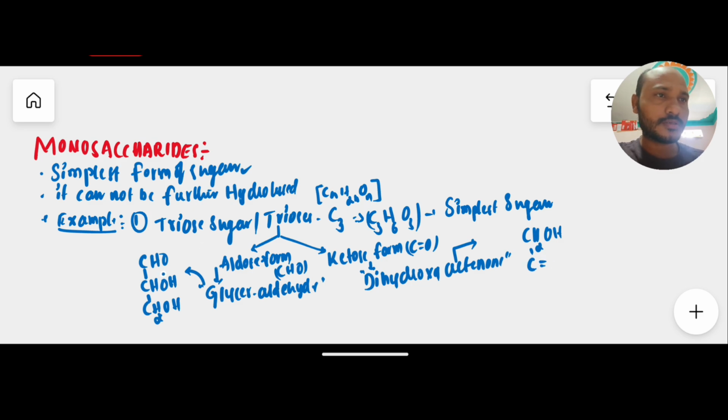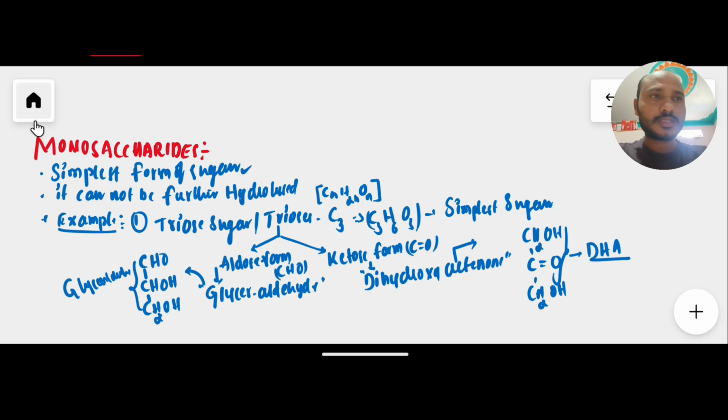In the aldose form, at the first carbon we have the aldehyde functional group, but in the ketose form the keto functional group is present at the second carbon, and then CH2. This is the dihydroxyacetone phosphate formula, and this one is glyceraldehyde. So likewise we have two forms of triose sugar.